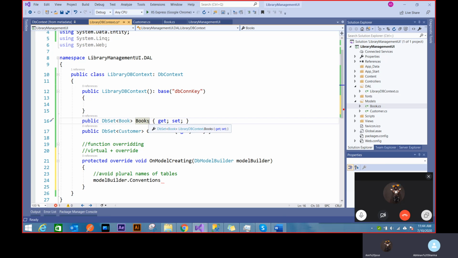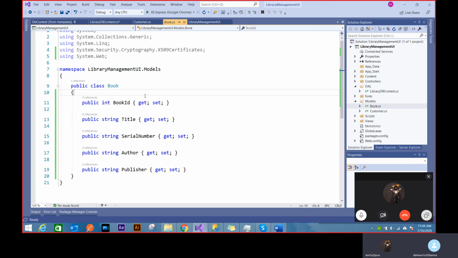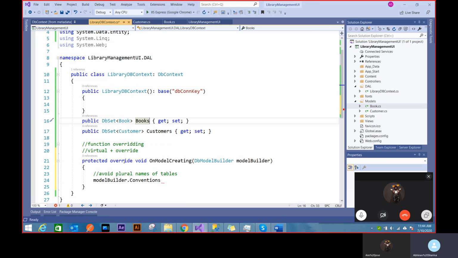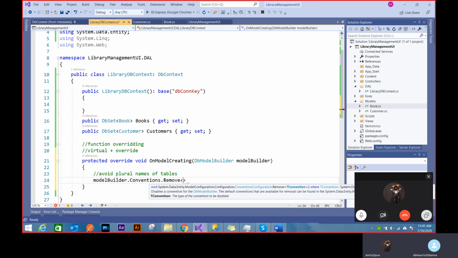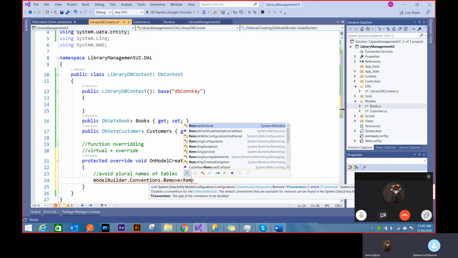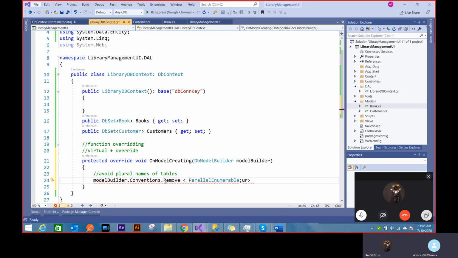But what if you want to have the same, like the way you were asking, that my model name should match my table name? Right now it won't. It'll be called books there, and right now you have a book here. So I just want to match those. There's a way to do that. What I want to show you is the concept of function overriding, how it works, and using that I'm making some changes inside the whole functionality. So I'll say remove, and in remove, I'll pass some convention, and I'll say remove plural, something called plural. Wait.